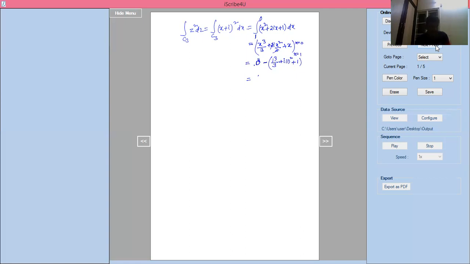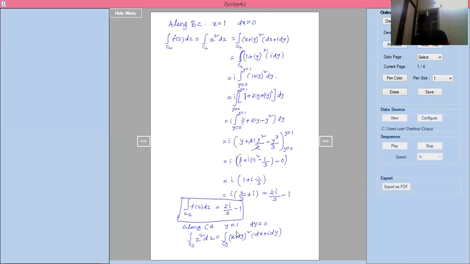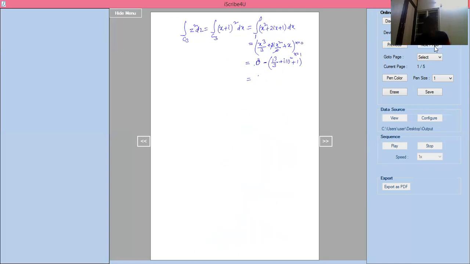1 by 3 plus 1 is nothing but, here see, I think this one should be x square. Just a minute. Here, what is that? x plus iy whole square. If you give y equal to 1, you will get x plus i whole square. This is i square, not 1 square. i square is nothing but minus 1. This one you will get as minus x. Then if you apply the limit minus 1, you will get 1 by 3 minus 1 should be minus 2 by 3.